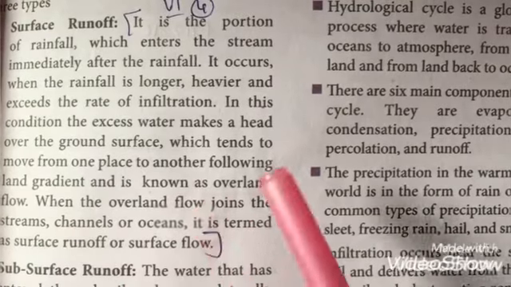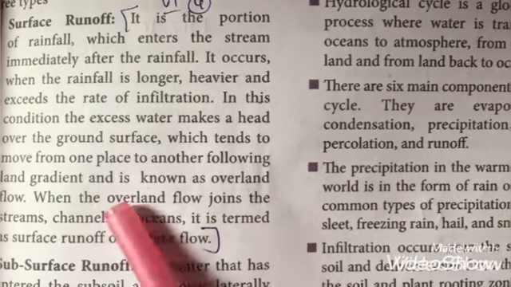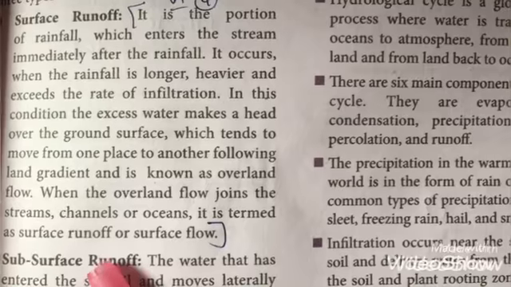When this overland flow joins with the ocean, then it is known as surface runoff.